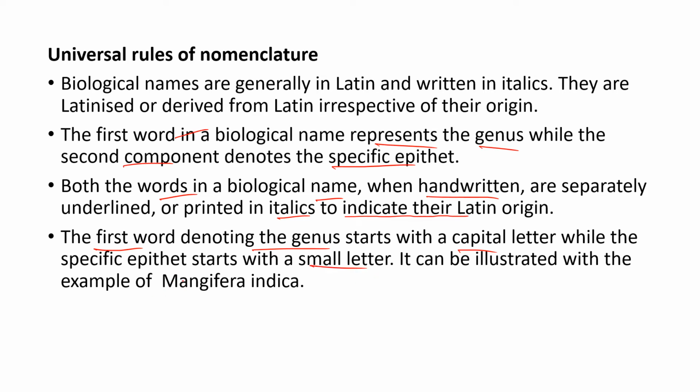Let us take the example Mangifera indica. Mangifera is the generic name and indica is the specific epithet. If you see here, M is the starting letter and it is written as a capital letter, because it is the starting letter of the genus. And in indica, I is the starting letter, but it should not be a capital. The complete word in the specific name should be in small letters. This is illustrated with the example Mangifera indica.